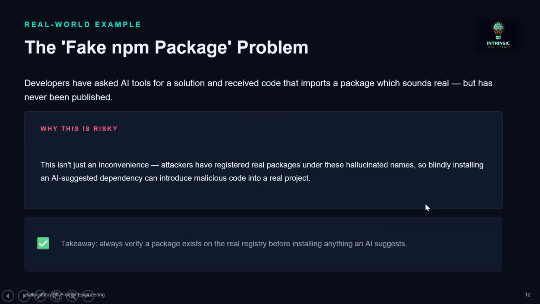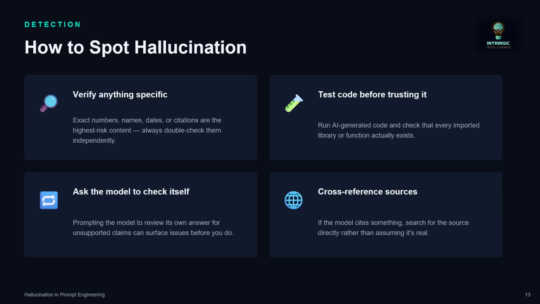The fake NPM package problem. This is a real-world example. This is not just an inconvenience: attackers have registered real packages under these hallucinated names. So blindly installing an AI-suggested dependency could introduce malicious code into a real project. Always verify the package on the real registry before using what the AI suggests, because it could be a malicious package imported into your system. For example, it can be an NPM package.